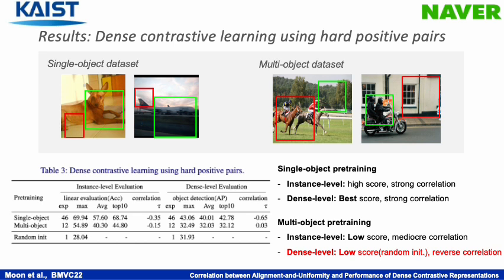However, the pre-training with confusing positive samples on a multi-object dataset showed inferior results in linear evaluation and object detection tasks. In particular, object detection showed performance similar to the random initialization result and showed a positive correlation. Therefore, the positive pairing plays a crucial role in dense contrastive learning so that positive pairs can share mutually agreeable information in multi-object datasets.